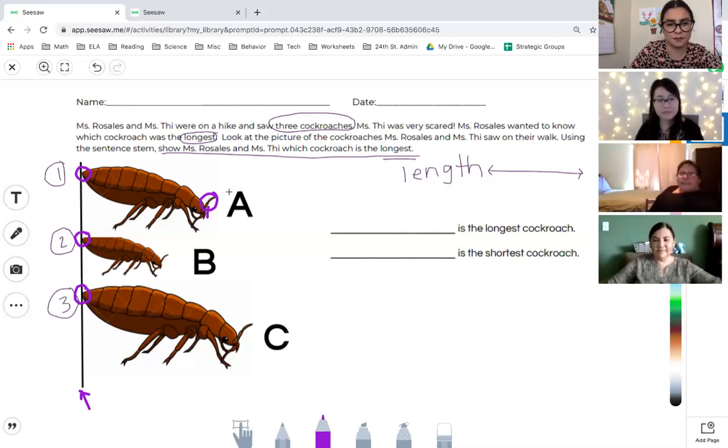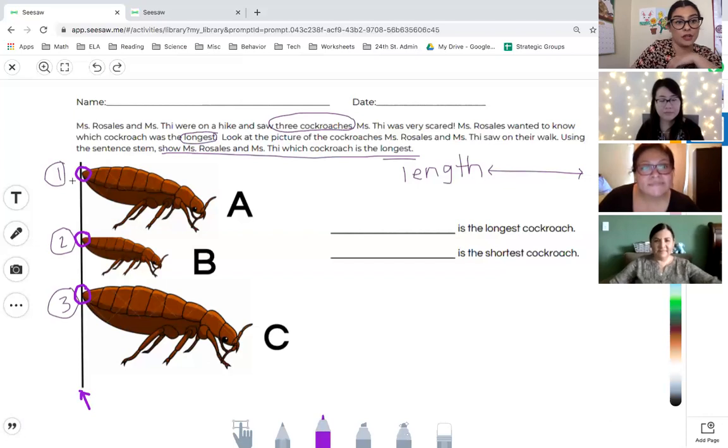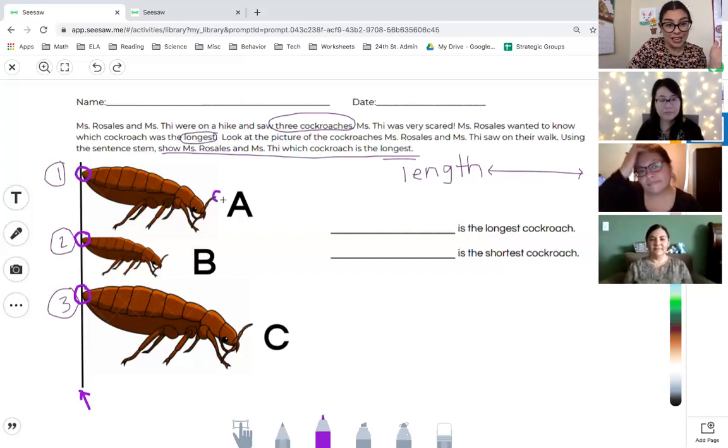Yeah, but would you forget your leg? I don't think you would. No, you're right. Or your arms? Yeah. You wouldn't. That's a good point, Ms. Rosales. Thank you. Okay, so we're going to use the antenna as their ending mark, right? So we have their little bottom, which is the 1 point, and then their antenna as their ending point.